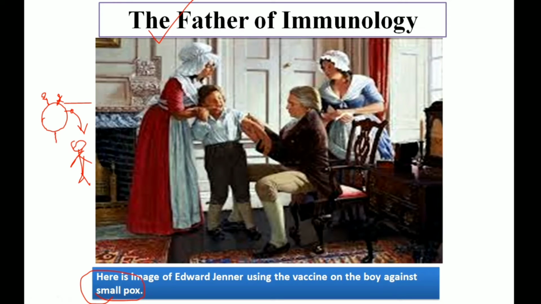Edward Jenner injected a small portion of this virus into this boy, and later on he saw that there was an immunological response in this boy. Finally he saw that when there was an outbreak of this virus in the future, the boy had gained immunity from the virus. Thus the vaccine was developed at that time. This is when the vaccine was developed.